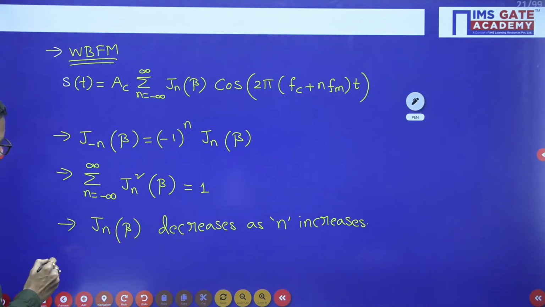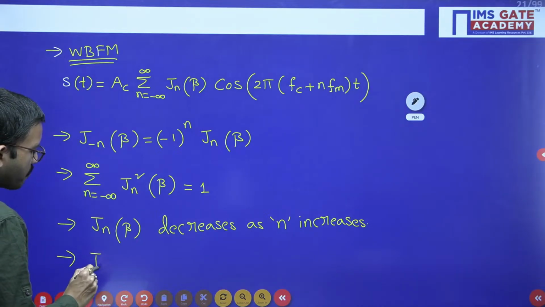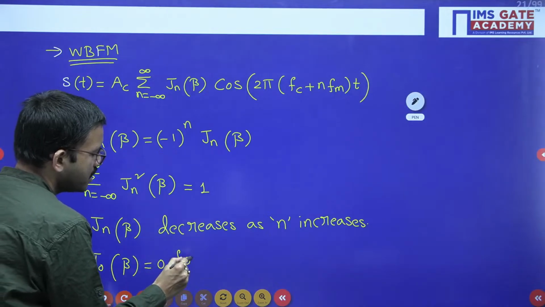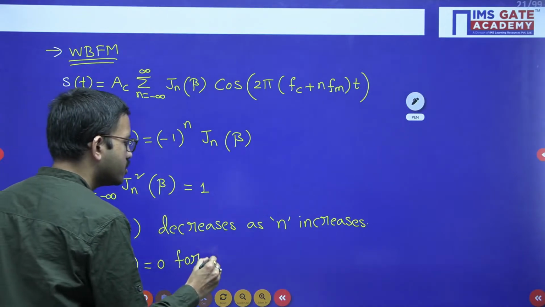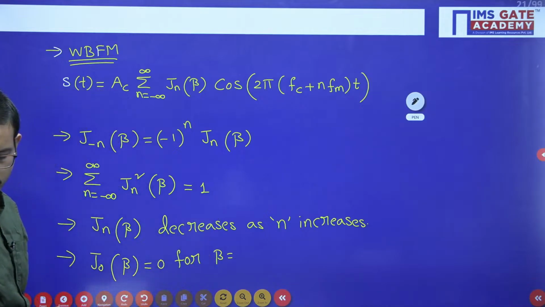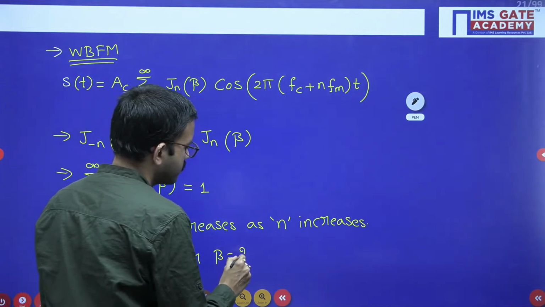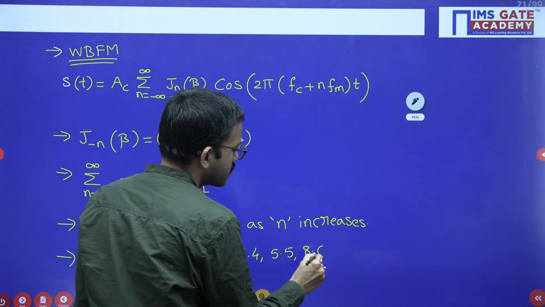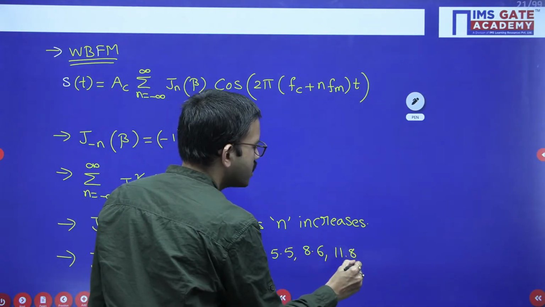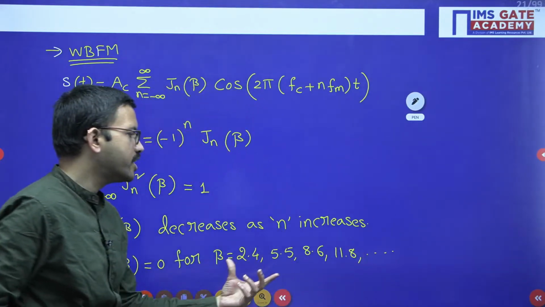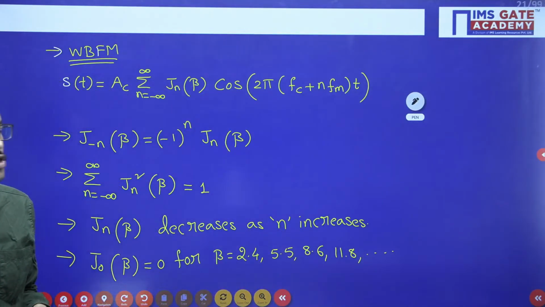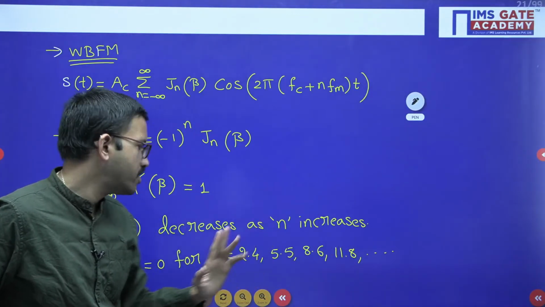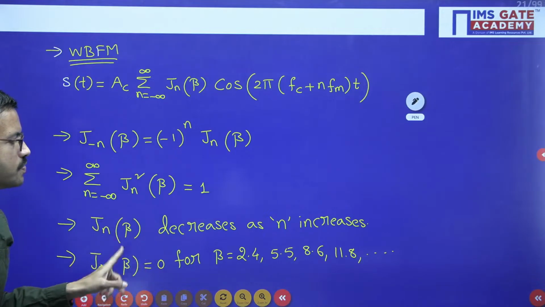And one more important observation, J naught of beta is equal to 0. You can remember these beta values: for beta equal to 2.4, 5.5, 8.6, 11.8, like that you will be having. At least try to remember these 3 or 4 beta values. So for these selected beta values, J naught of beta becomes 0.